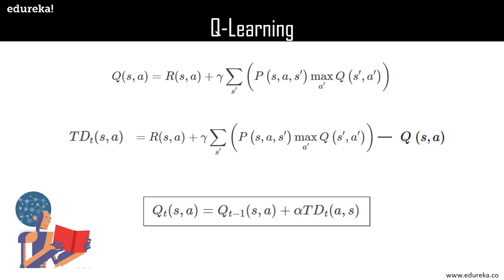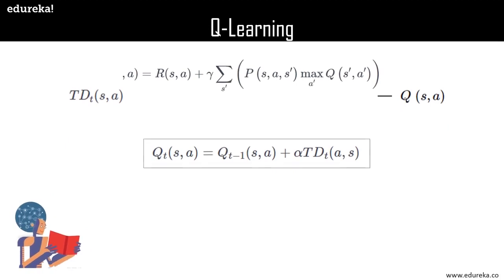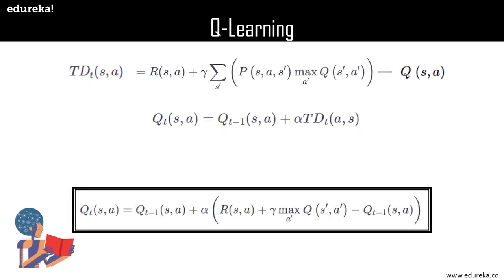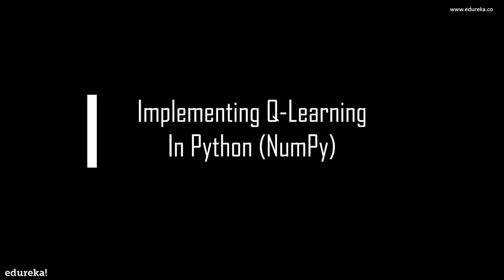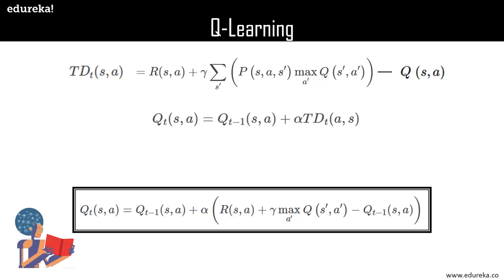So if we replace the TD(S, A) with its full form equation, we should get Qt(S, A) is equal to Qt-1(S, A) plus alpha times R(S, A) plus gamma times the maximum of Q(S', A') minus Qt-1(S, A). Now that we have all the little pieces of Q learning together, let's move forward to its implementation part. This is the final equation of Q learning, right? So let's see how we can implement this and obtain the best path for any robot to take.